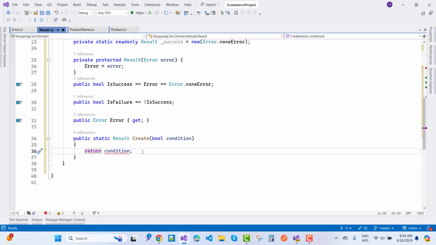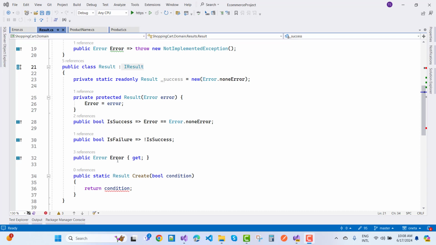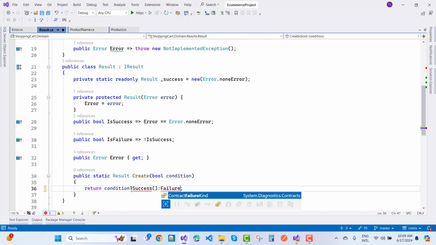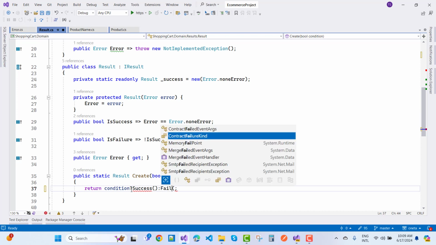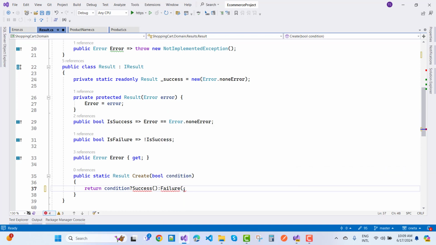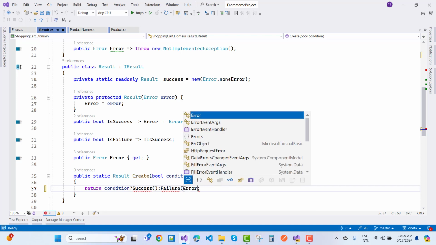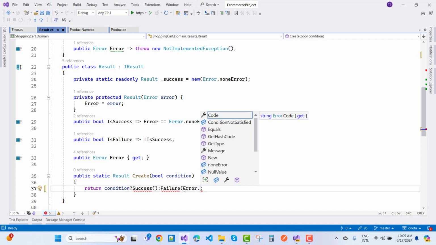Now when we create a result class object, based on the condition, if the condition is succeeded, like success, it's just create a method, or you can say it's a failure. It's also create a method that is the result to the failure. Now in a failure method you can just pass error dot condition not satisfied.